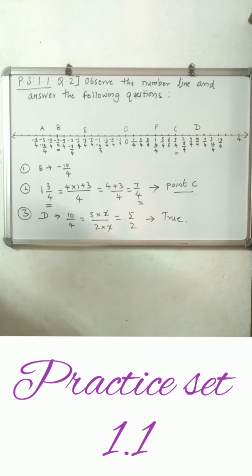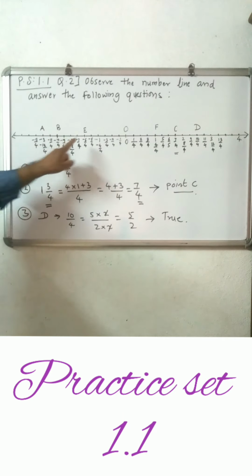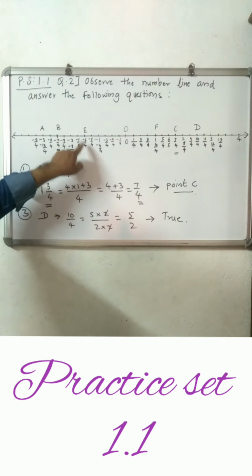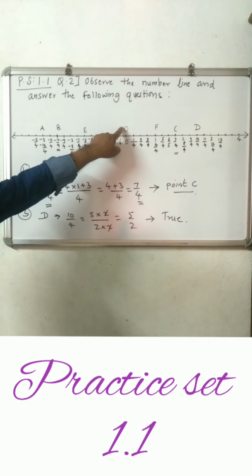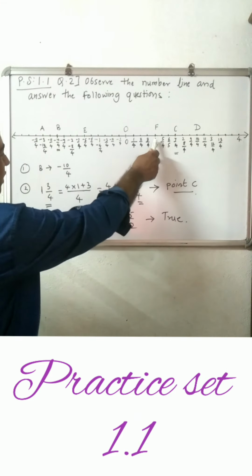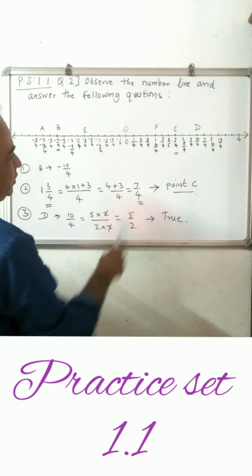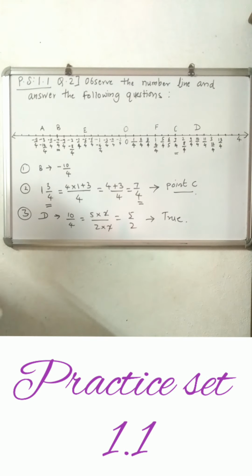So in this manner we can find any point. Next, what are the coordinates of point A? Coordinate of point A is -3. Coordinate of point E is -6 upon 4. O is 0. The number 1 represents point F. The number 7 upon 4 represents point C, and so on.